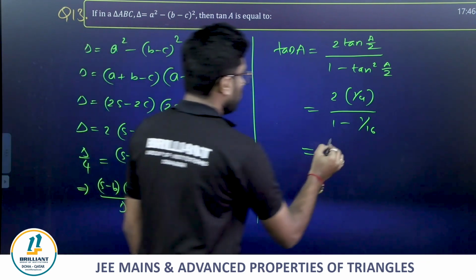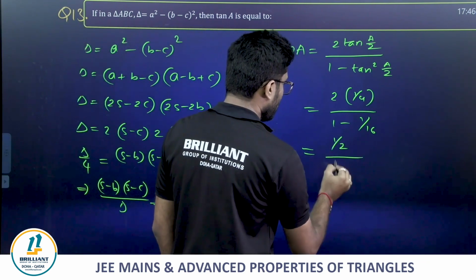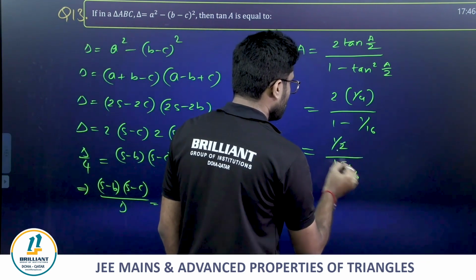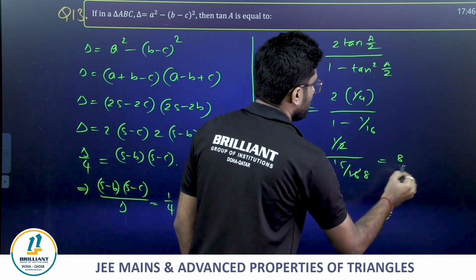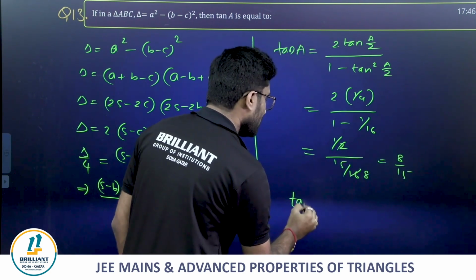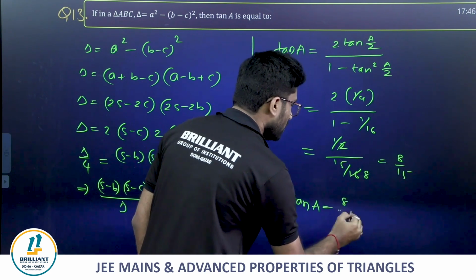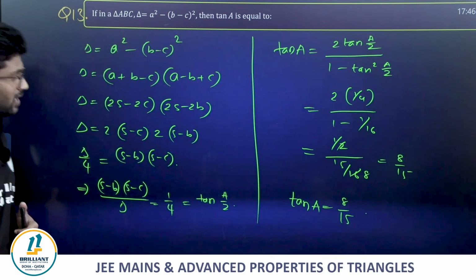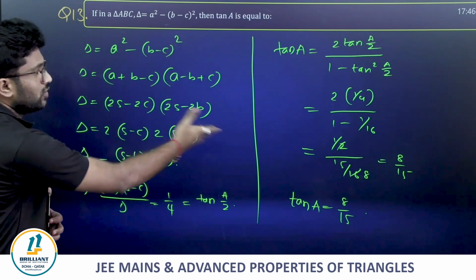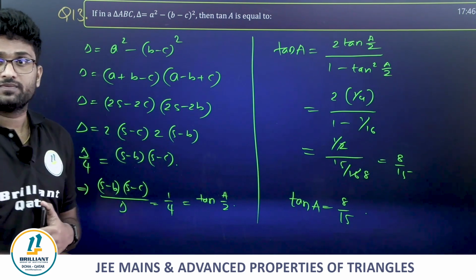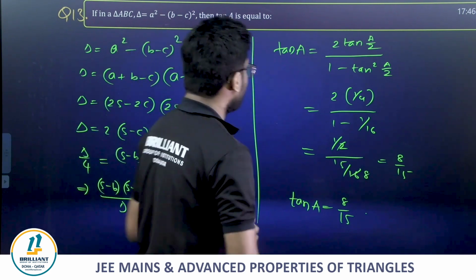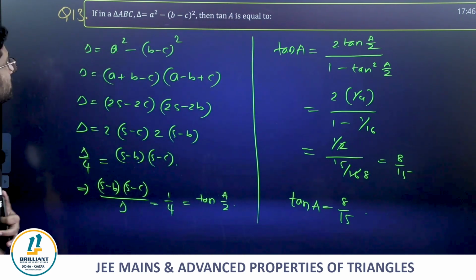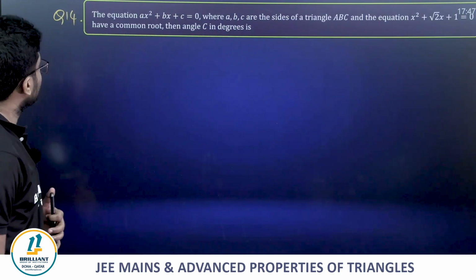Yes. 1 by 2 divided by 15 by 16, 2 ones are 2, 8 by 15. So finally tan A is going to be 8 by 15, friends. Such an easy one. We got tan A by 2, and from there, by using the half angle formula from trigonometry, we got tan A. Clear? Next, we'll go to the next.